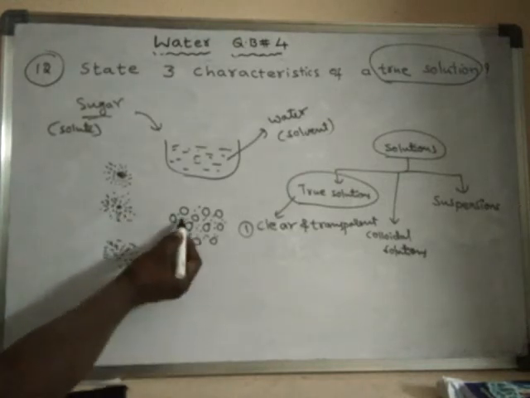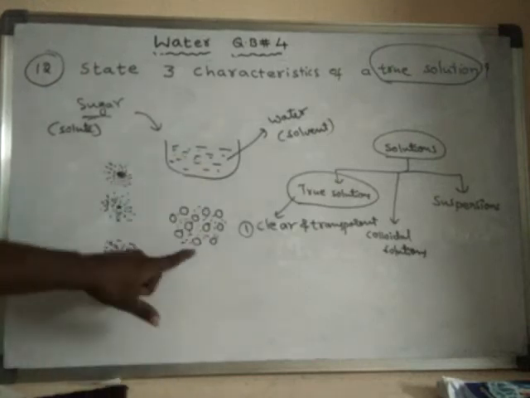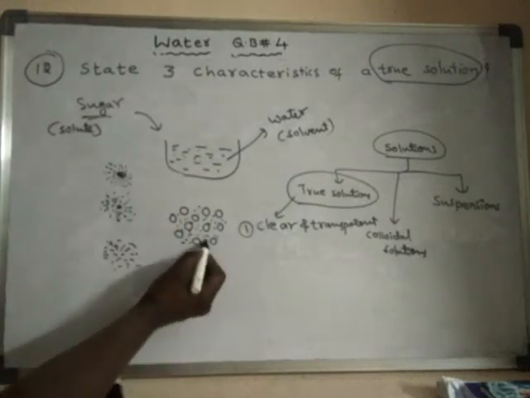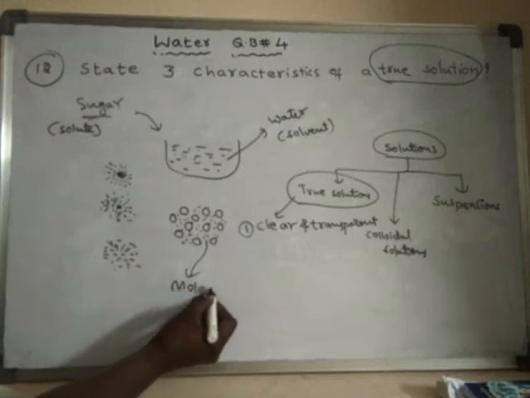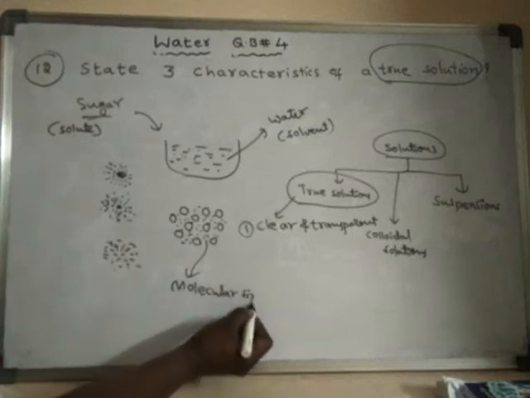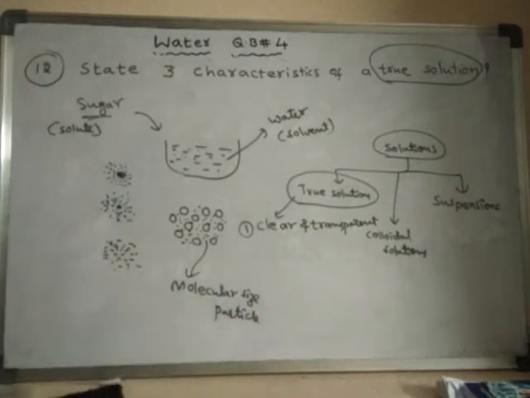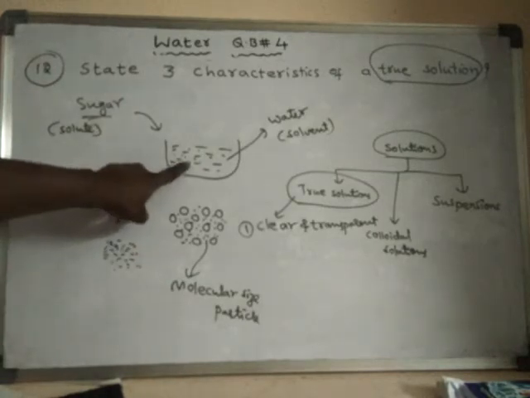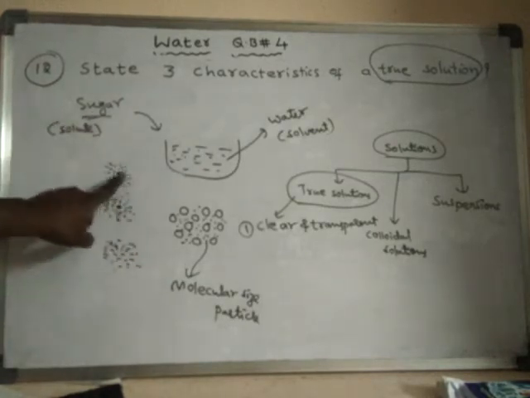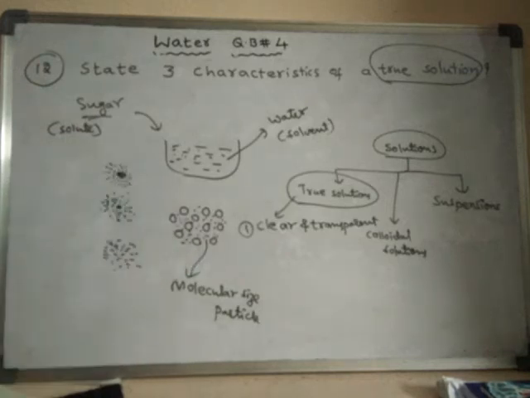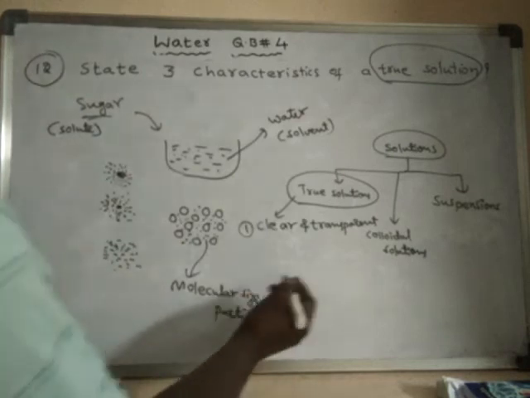See, these particles are broken down into very tiny particles. These particles are of molecular size. As they are molecular size particles, we cannot see the molecules, even in the microscope. Because in a true solution, the solute will become very tiny particles, of molecular size, and hence we cannot see them even under a microscope.